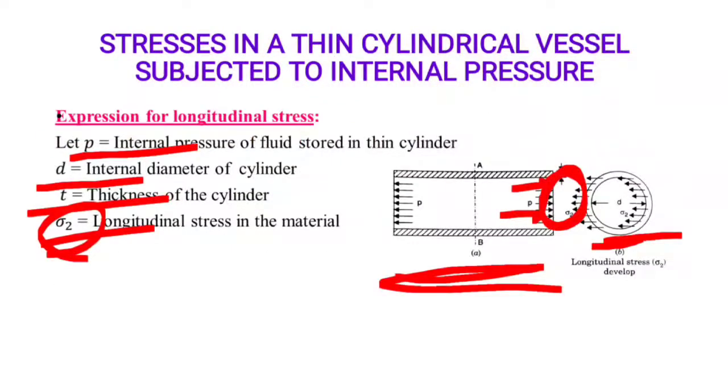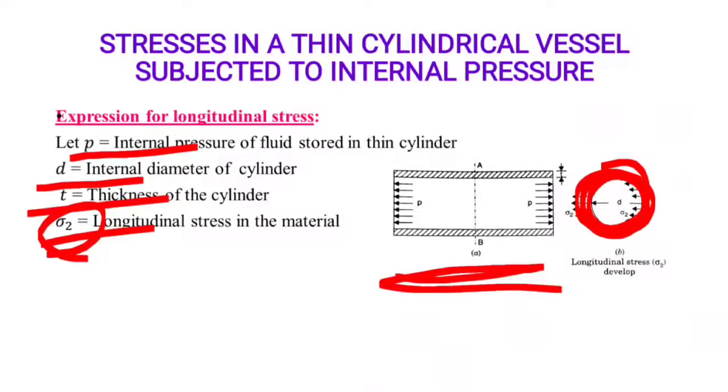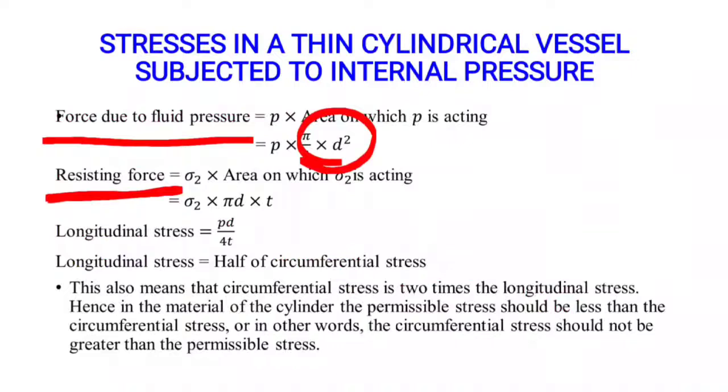Sigma 2 is acting on the walls. So I consider the circumference of the circle multiplied with the thickness. I get an area, and I multiply the area with sigma 2, the longitudinal stress.